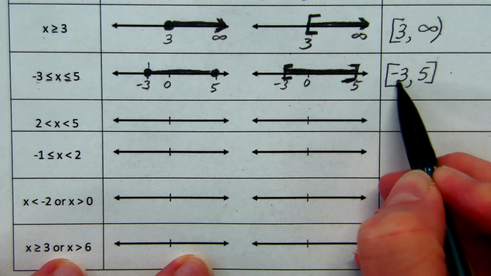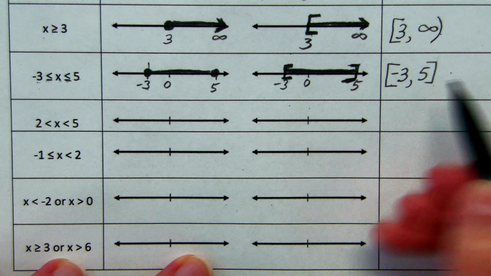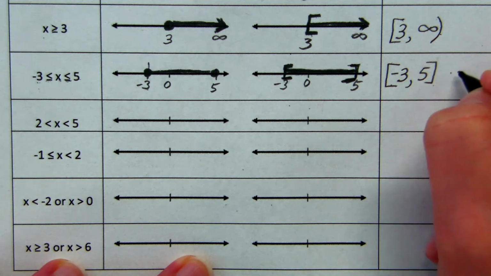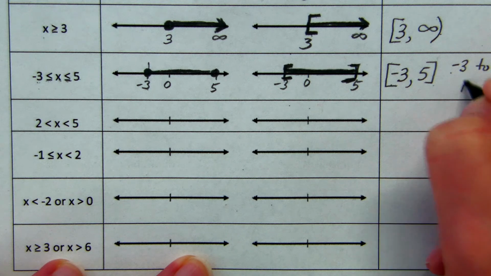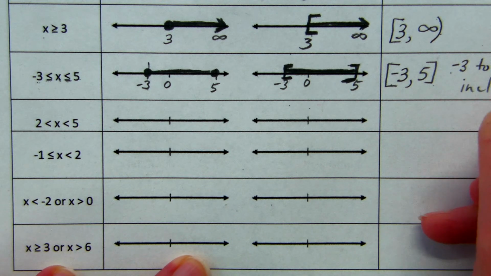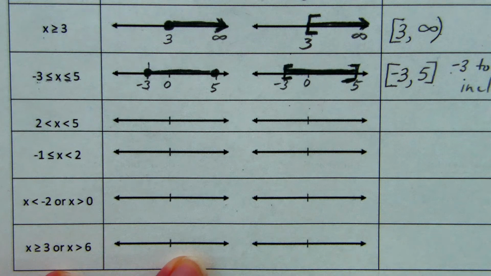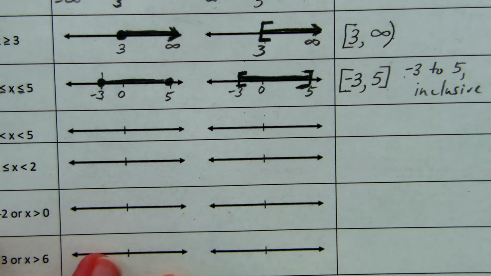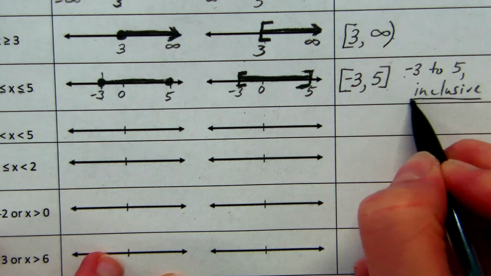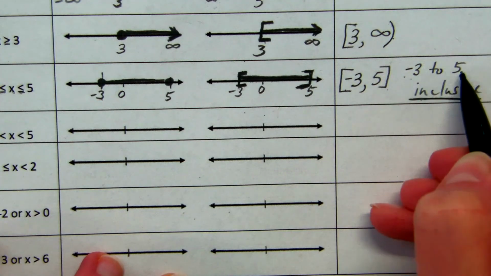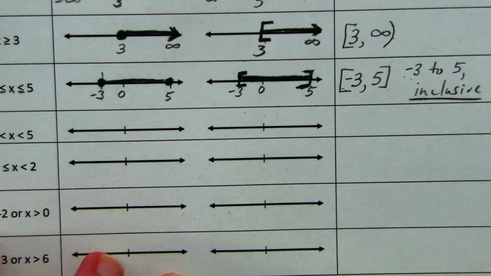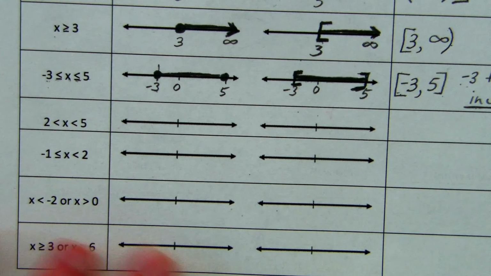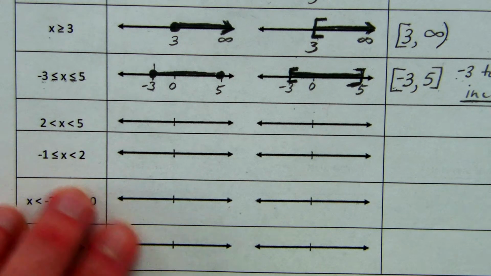So negative 3 to 5, they would call this inclusive. So we'll write that on there, negative 3 to 5, inclusive. That is some terminology that you'll see a lot, especially if you look in some of your college textbooks. So negative 3 to 5, inclusive. That means that both endpoints are being included. Okay? Trying to make sure I'm keeping things on the screen here. So let's go to the next one.